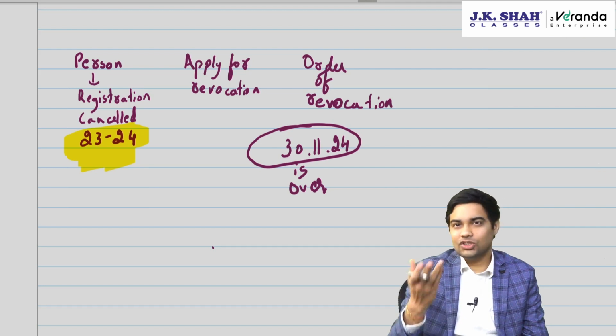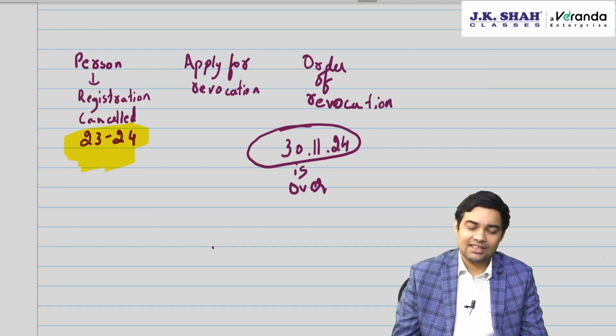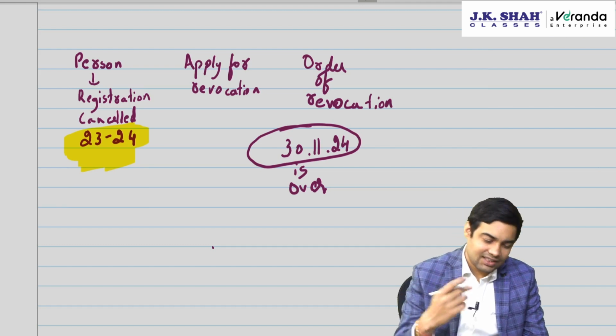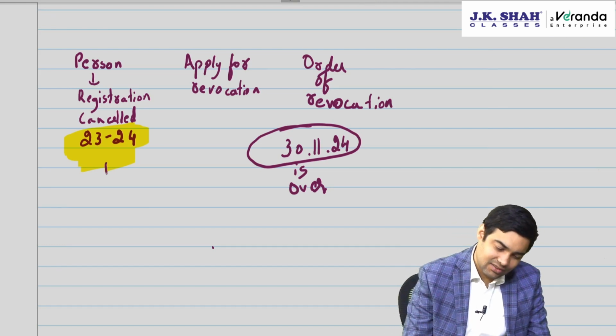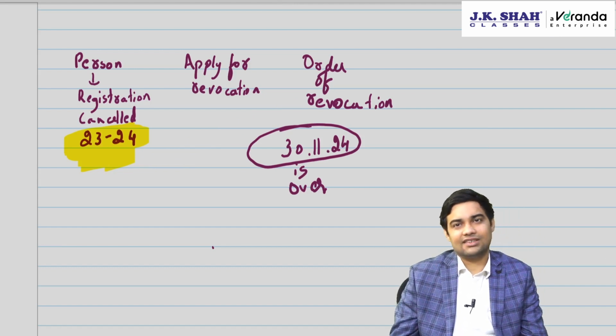The answer was no, and department officers were denying ITC, saying that now you cannot. But please understand, once his registration was cancelled, was he technically permitted to avail ITC? No, because from the effective date of cancellation, the system will not allow you to file any return.